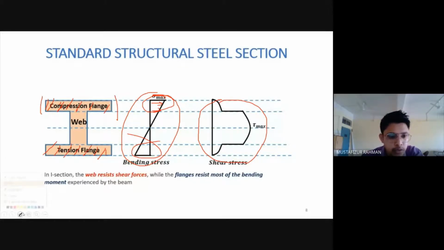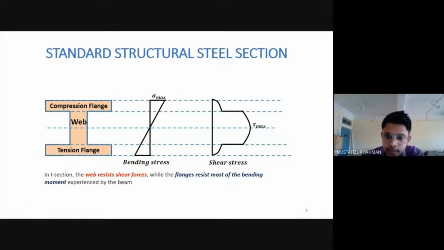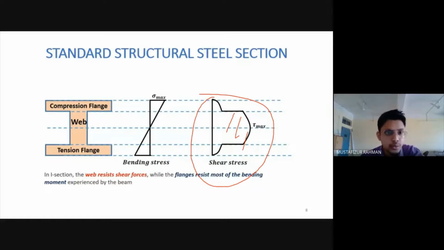Then we see that this is the distribution of shear stress, and shear stress is maximum in the middle portion. To counteract shear stress, we require depth. The width is not that important; we need more depth. So this is the web. This portion is mainly resisting the shear, and these portions are resisting the bending stress.